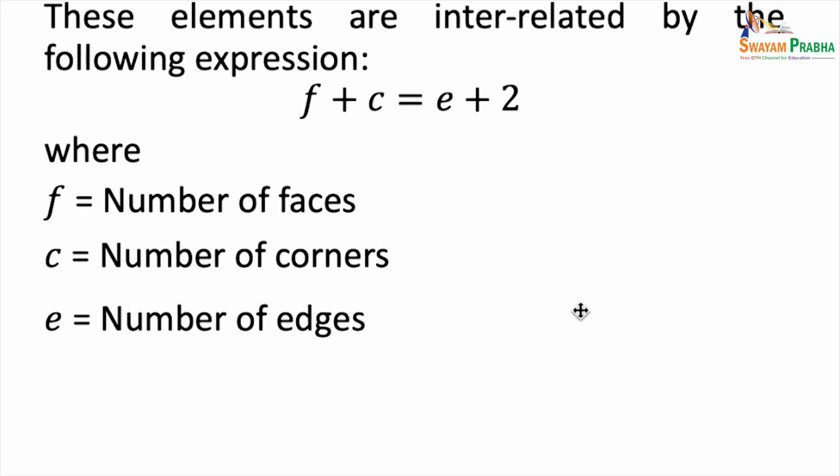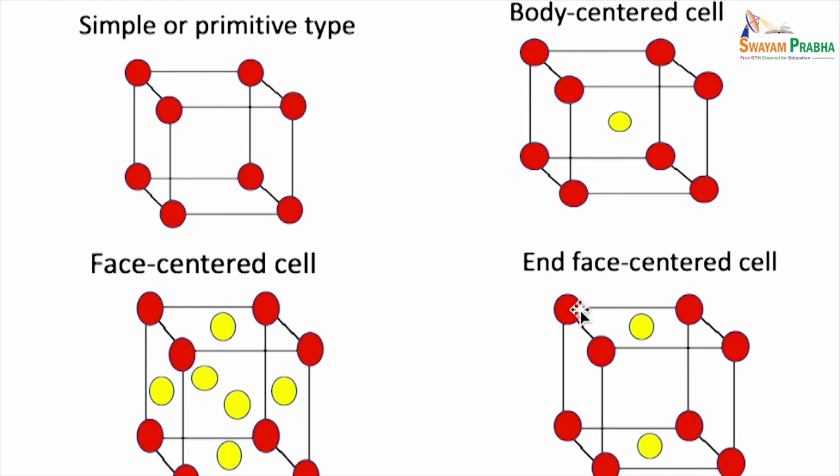We've talked about face, corners, edges, habit, form, interfacial angle, face center, and body center. Now let's look at types of crystal systems. We've talked about seven crystal systems.